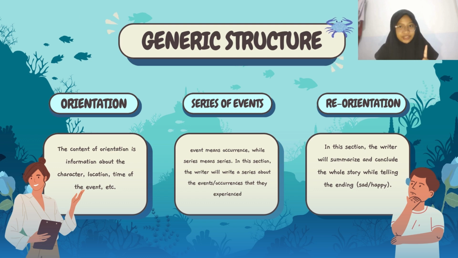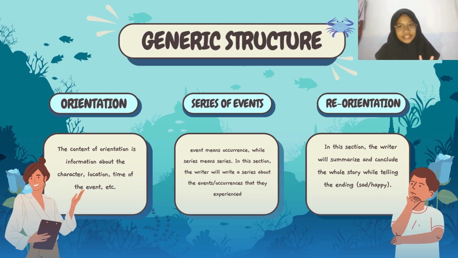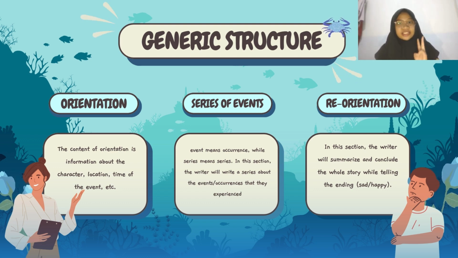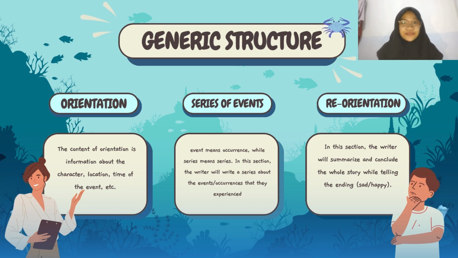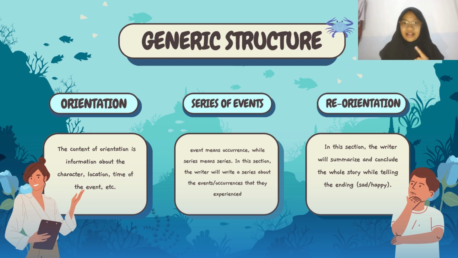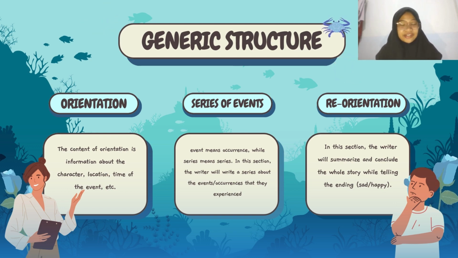The first one is orientation, the second one is a series of events, the third one is reorientation. First, orientation. The content of orientation is information about the characters, location, time, event, etc. The orientation is usually in the first paragraph of recount text. The second one is a series of events.